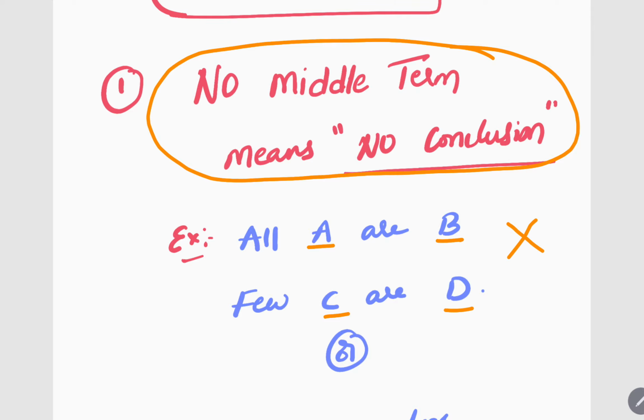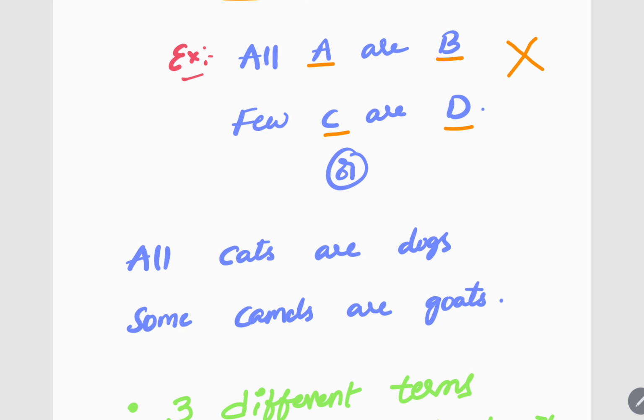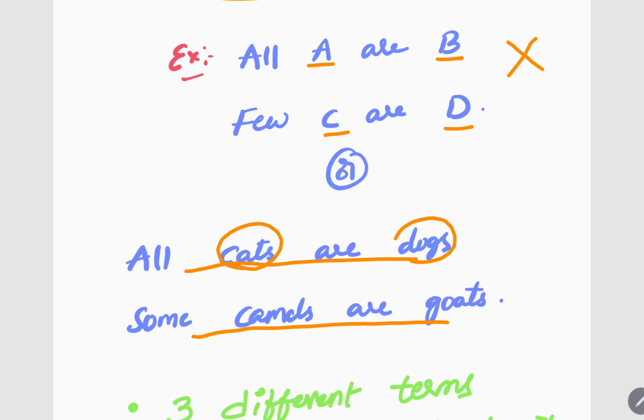You don't need to solve. Or you can also see, all cats are dogs or some camels are goats. There is no middle term. Here cats, dogs, camels, goats, every word is different. When there is no middle term, you cannot solve the question. There is no conclusion.